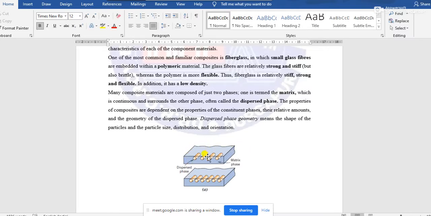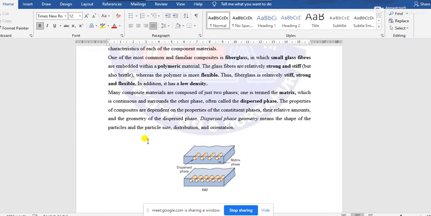The matrix phase surrounds the dispersed phase, and the properties of the composites are dependent on the properties of the components, their relative amounts, obviously how much is used for the dispersed phase and how much for the matrix phase, and the geometry, meaning the shape, size, diameter.